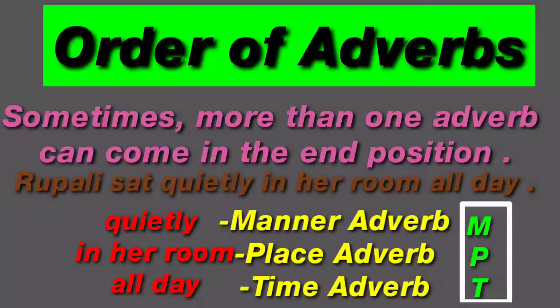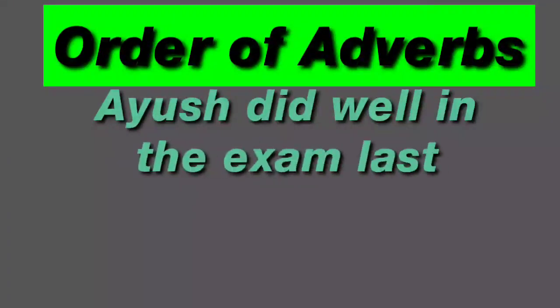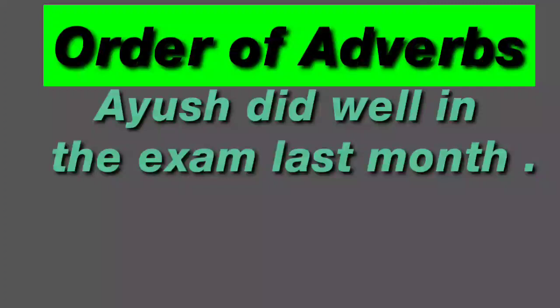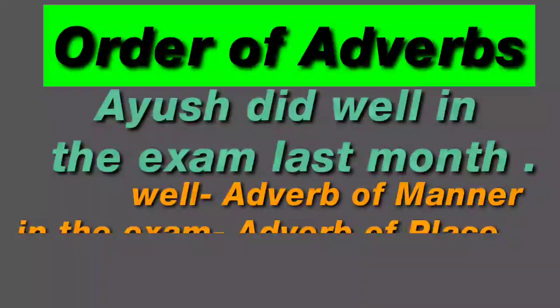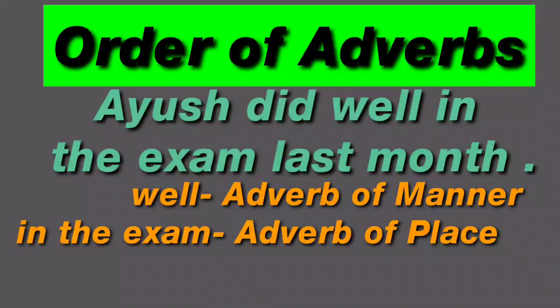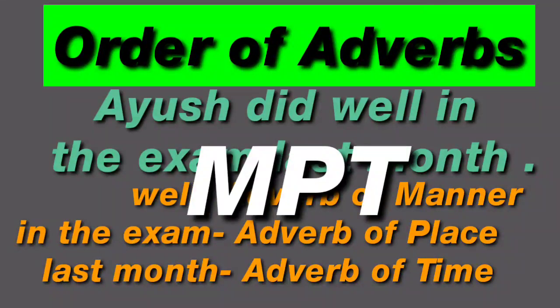You see, for example, I did well in the exam last month. Here in this sentence, well is adverb of manner. In the exam, adverb of place. Last month, adverb of time. Hence, the short form MPT. Okay, clear? Very good.